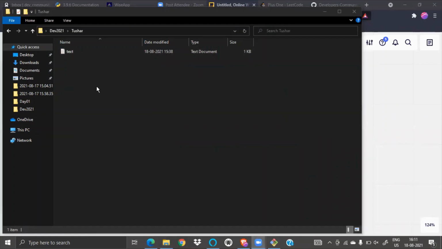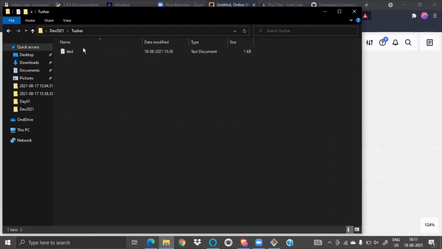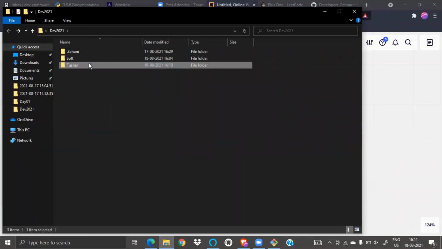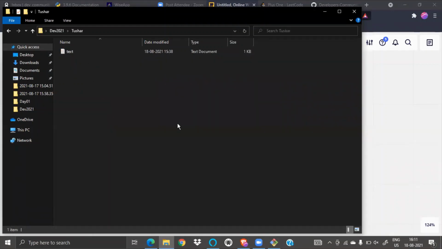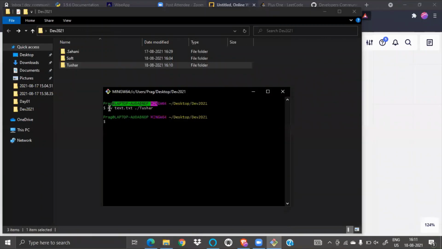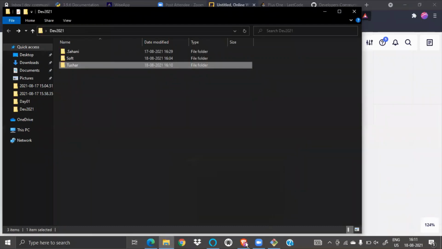Oh yeah, this IT team. So see, inside Tusar there is a text file. We didn't do anything. We didn't right click and copy and then move to this folder and paste. See, what is the benefit of CLI? We did it in just one line. We just wrote this one line and it moved. Great, now you got it. Everyone, move is clear also, I guess.